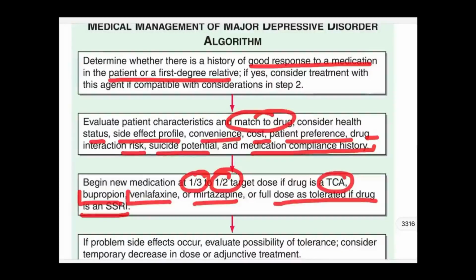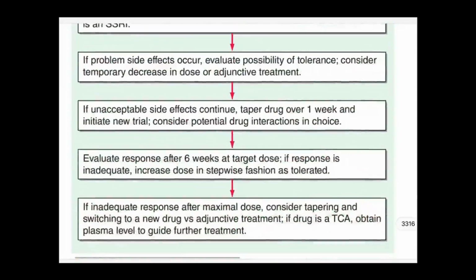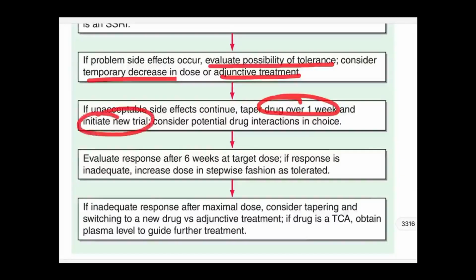But in general practice, we have seen these are started at 1/2 or 1/3 of the doses and are built up, titrated slowly to reduce the side effects. If problems or side effects occur, evaluate possibility of tolerance, consider temporary decrease in the dose or adjunctive treatment. If unacceptable side effects continue, taper drug over 1 week, initiate a new trial, consider potential drug interactions in choice. Then evaluate response after 6 weeks. We should not say that this drug is not effective and the treatment should be discontinued in 1 or 2 weeks. It will take that much time.